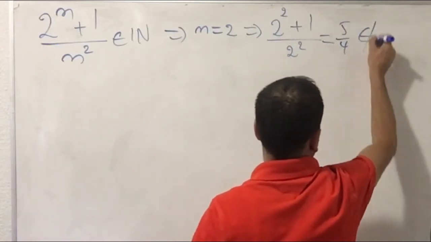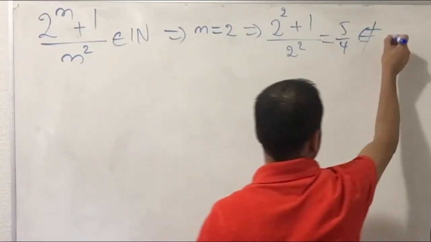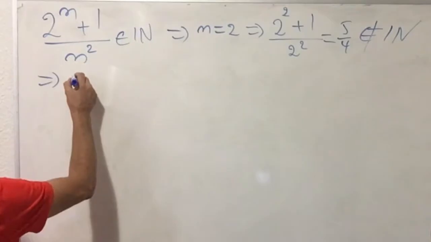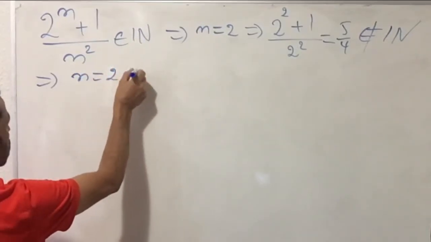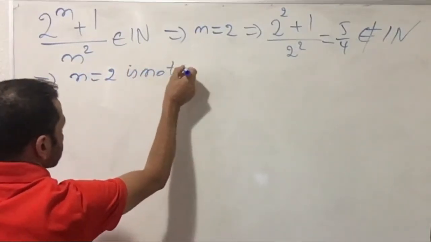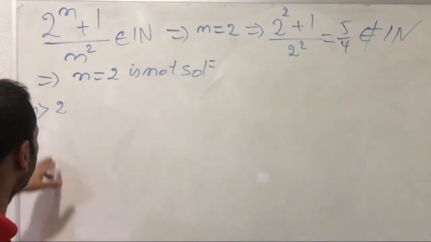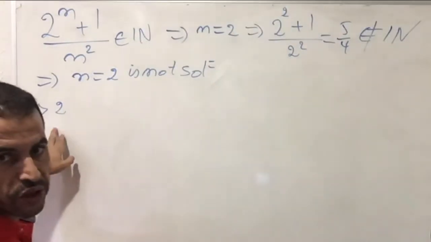This is not a natural number, so n equal to 2 is not a solution. Now let's consider all natural numbers n greater than 2.